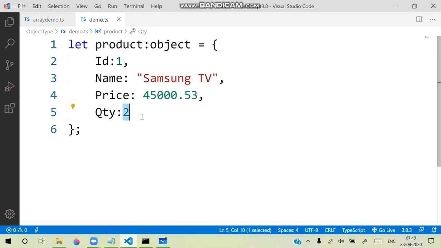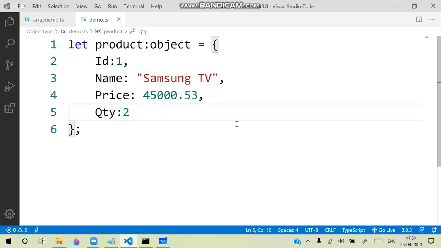Where did we keep all this data? Data is stored in properties. These are called properties. All these are the properties. An object comprises properties where we can store the data. Actually, an object is meant for related types of data. That means these are all related to product. Some related data you can keep in an object. Now, all the properties are separated with commas.